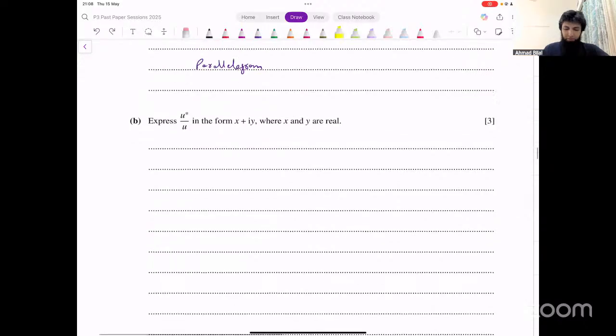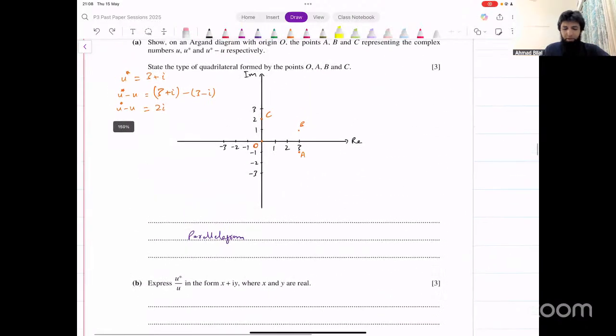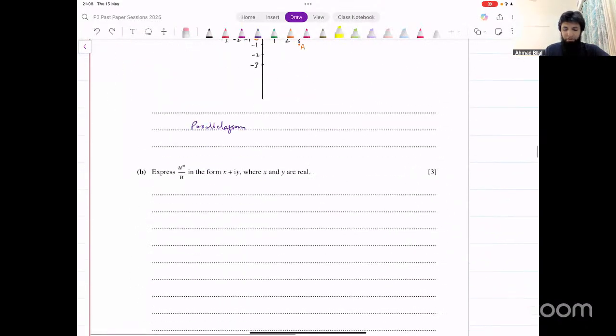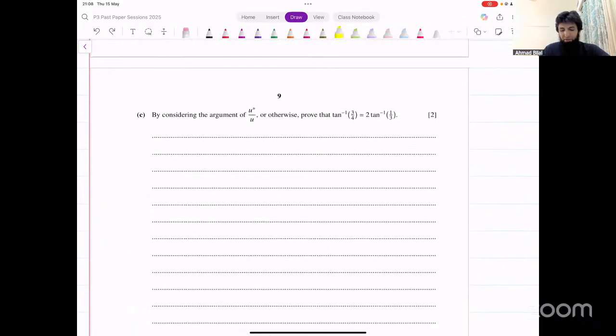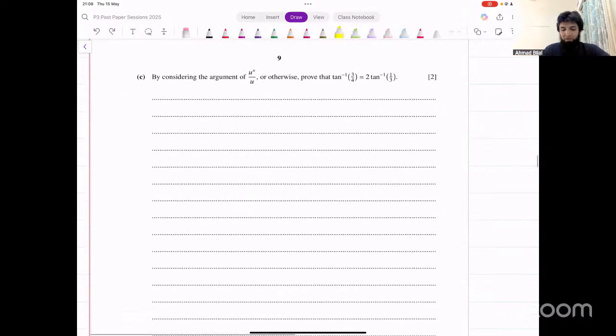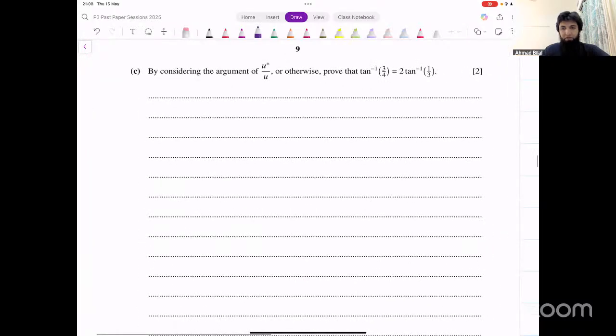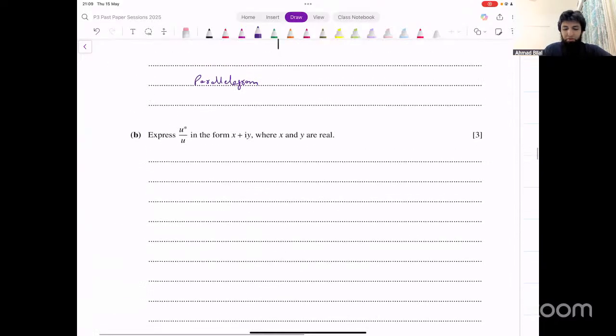U conjugate over U, you can do that. Multiply and divide by the conjugate of the denominator. Simplify that. That's pretty straightforward. By considering the argument of U conjugate over U, or otherwise prove this. That's again a standard question that we see on complex numbers. You'll have to use the property of arguments. When two complex numbers are divided, their arguments are subtracted. That's the property that you would use here.